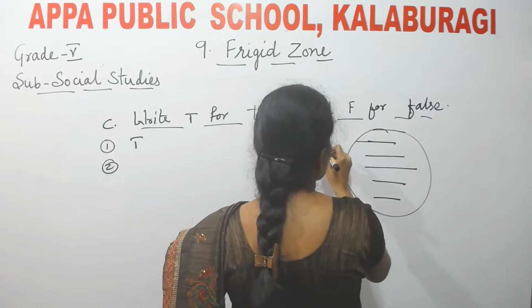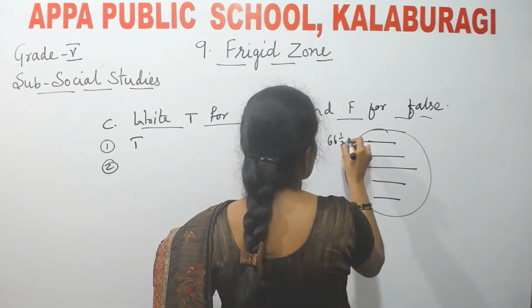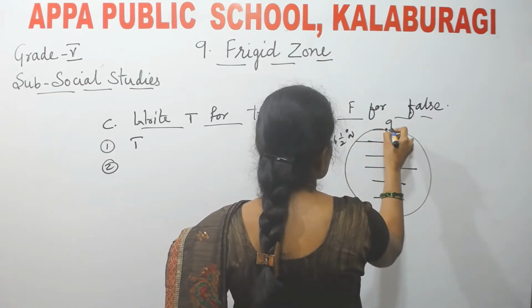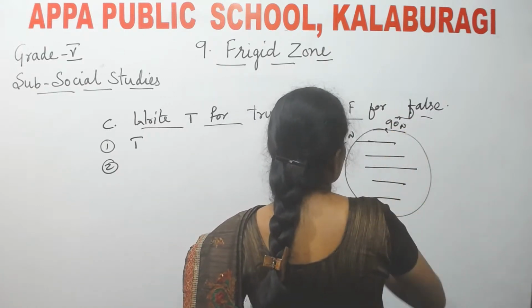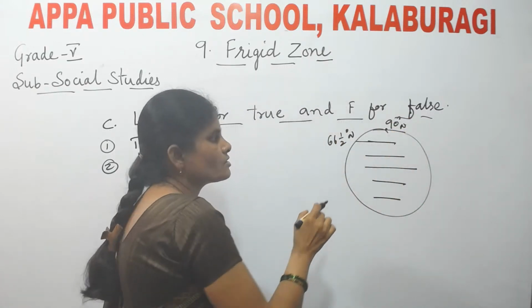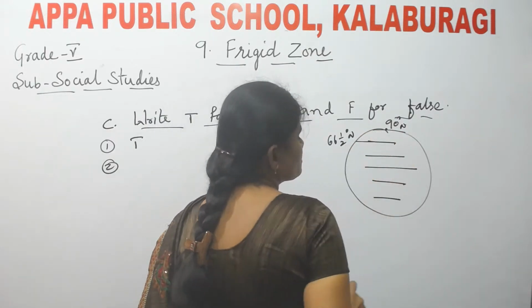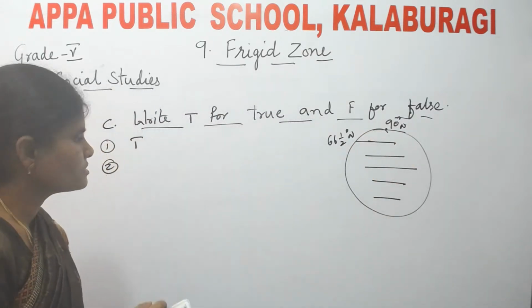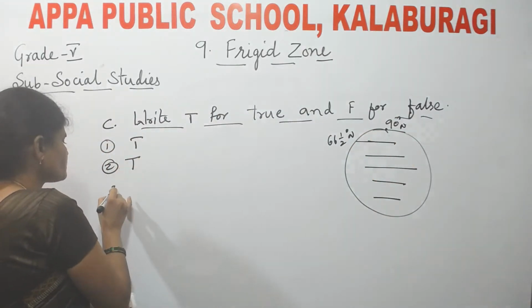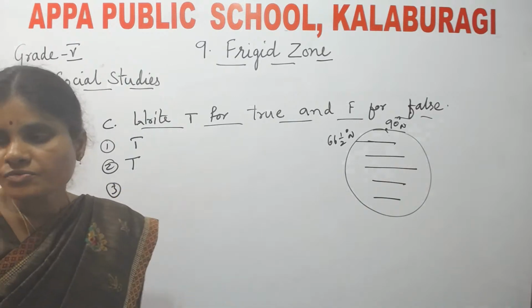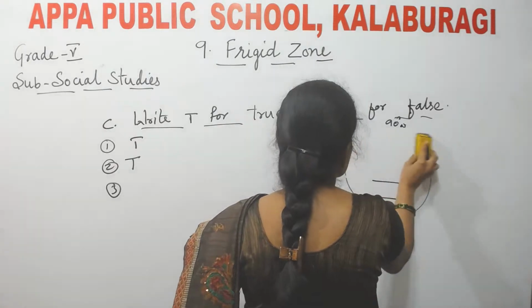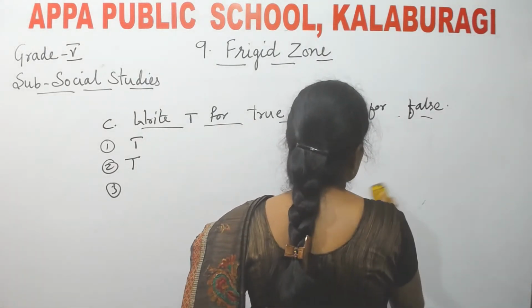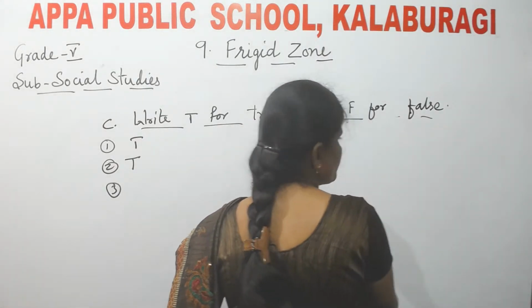North freezer zone is located between 66.5 degree north to 90 degree north. Is it true or false? Yes, it is true. South freezer zone is located between 66.5 degrees south latitude to 90 degrees south latitude.